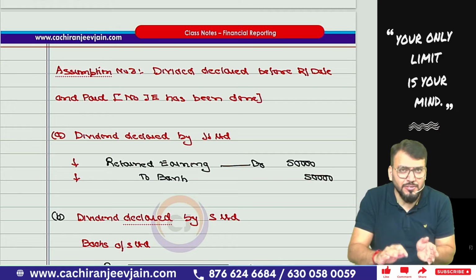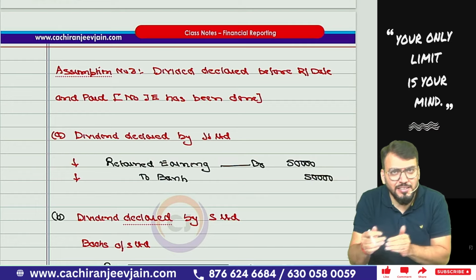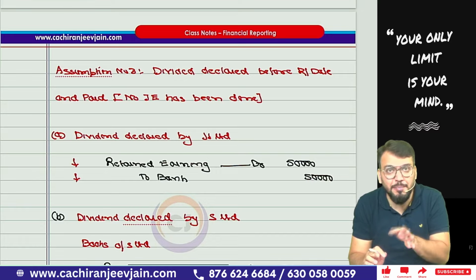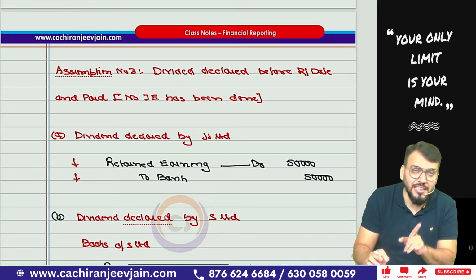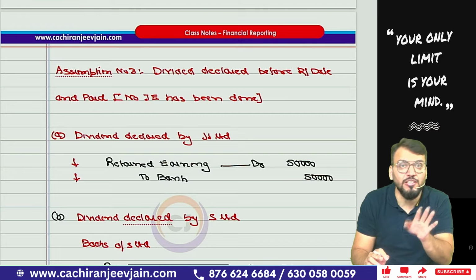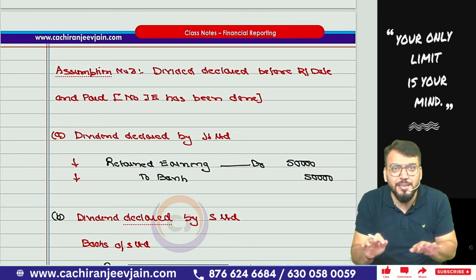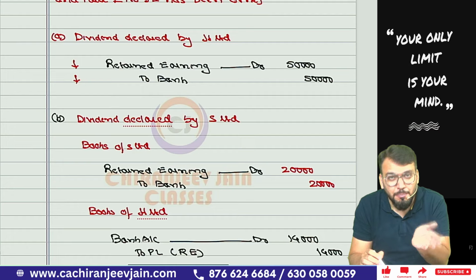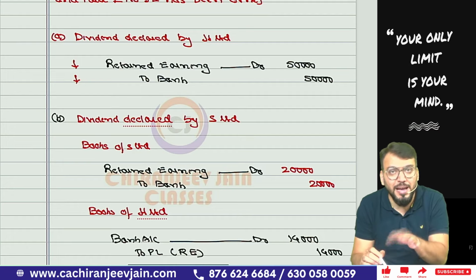Now the last assumption, assumption number 3, is more or less the same as assumption number 2, because the dividend was declared before the reporting date. Only the payment has been done in this assumption. In assumption number 2, payment was not done. So all the working notes will remain the same. Only the journal entry, which I explained in assumption number 2 as per payable and receivable, will now be through the bank account. Got this point?